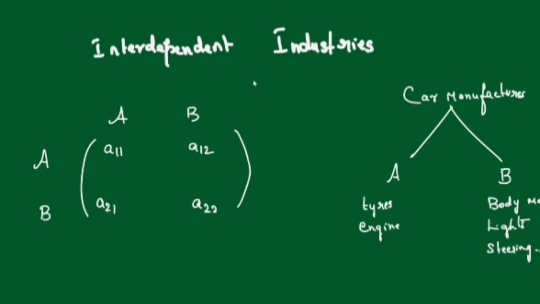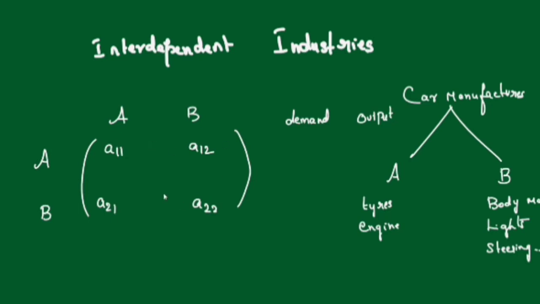This is input output analysis sums. They'll give you the initial matrix. The initial matrix will be given, then the demand will be given. The demand is, what is the demand outside? Sometimes the demand will be 30 units or 50 units. What are the three things given?